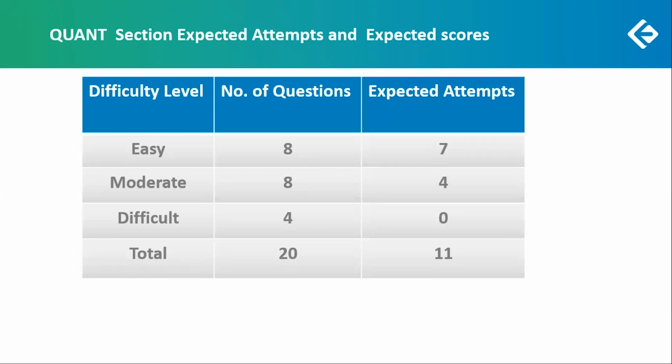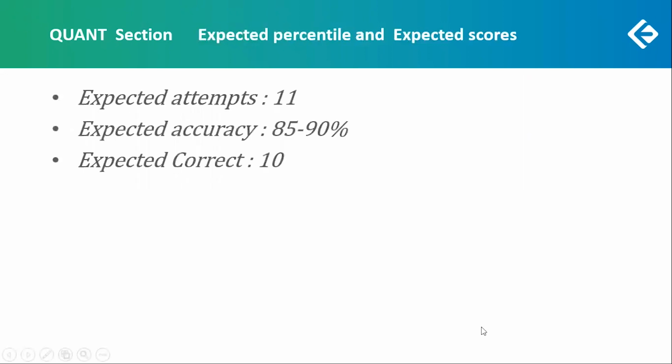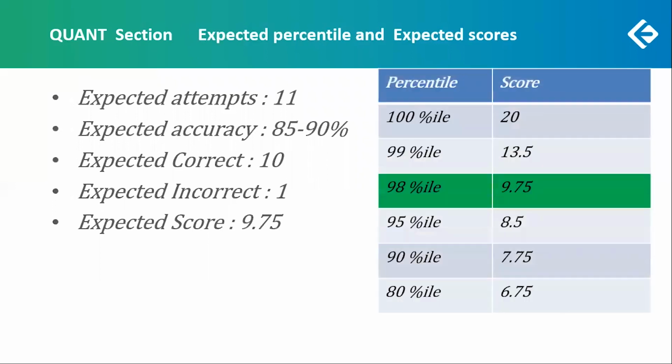So this is for the 98 percentile: 11 attempts. Maybe one might go wrong. This time, because the questions are easy and moderate, I would expect very high accuracy, not 80 to 85 as usual, but 85 to 90%. Maybe just one wrong, not more than that. With one wrong, the expected score would be 9.75. 10 correct, one wrong, 9.75 is the score for 98 percentile.